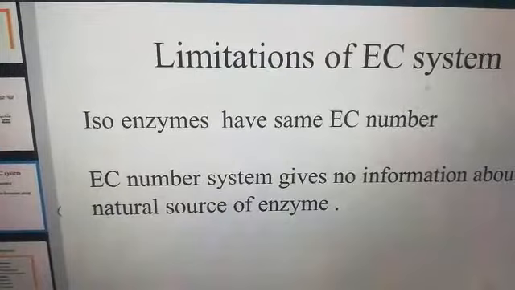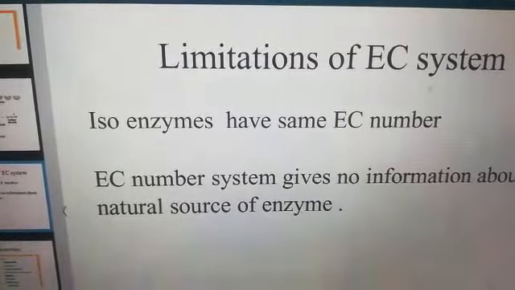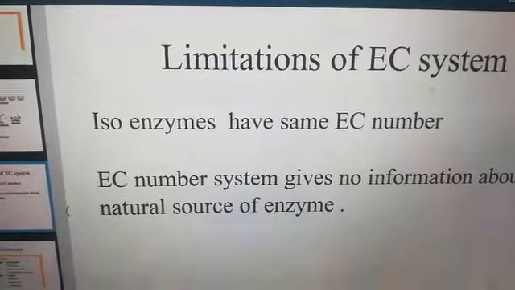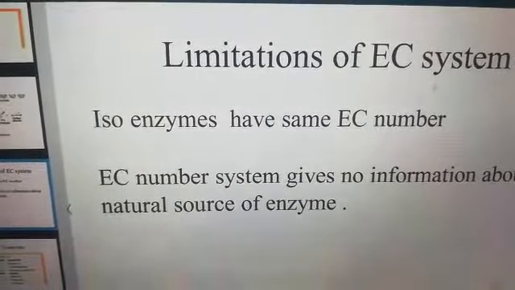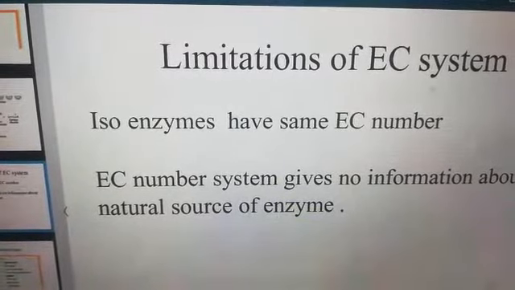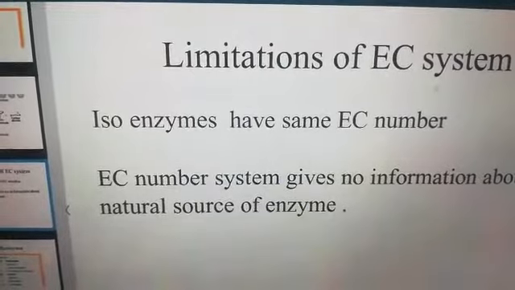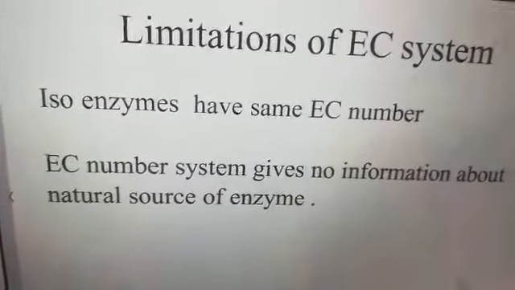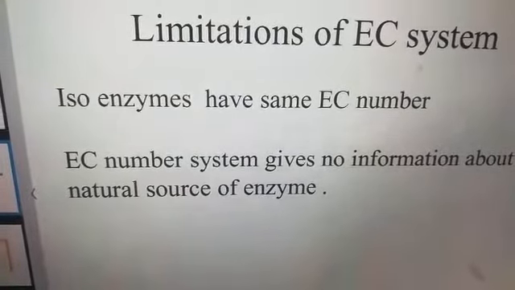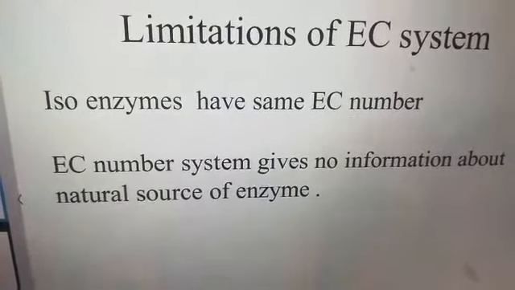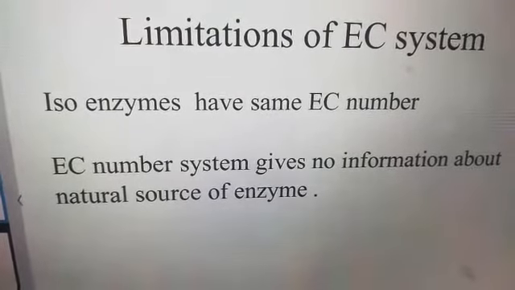The problem with isoenzymes is that when you find the EC number for an isomeric form of the enzyme, or isoenzyme, you will get the same EC number. So two isomeric forms of the enzyme will have the same EC number. By seeing the EC number, you won't be able to tell which isomeric form of that particular enzyme it is. That is the first limitation. The second limitation is that by seeing the EC number, we don't get any information regarding the natural source of the enzyme.